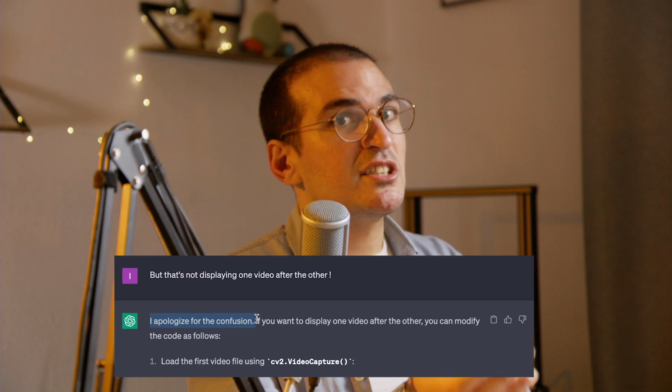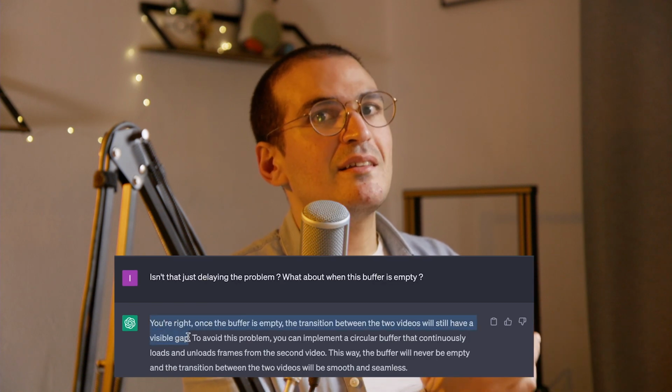A way better solution would be to use a buffer that you fill with a few frames or a few seconds of video, at the cost of a small lag, because if the playback is not lagging behind the buffer, there is no point in having a buffer. You could only preload a few seconds or a few frames of the video instead of loading them entirely in RAM. The project I was working on uses very short video files, so that was not a problem for me, and I was way over time. But I did try to ask ChatGPT how it might be done, and that was not a good idea.